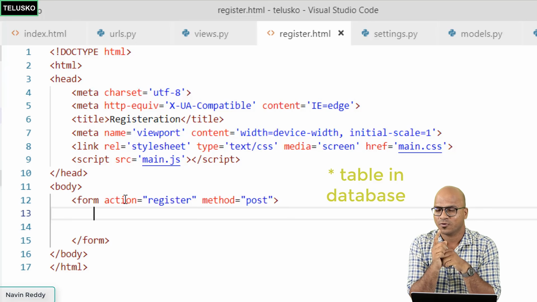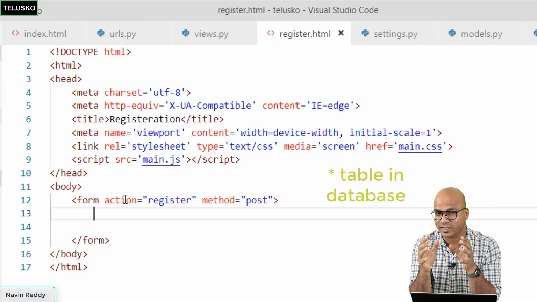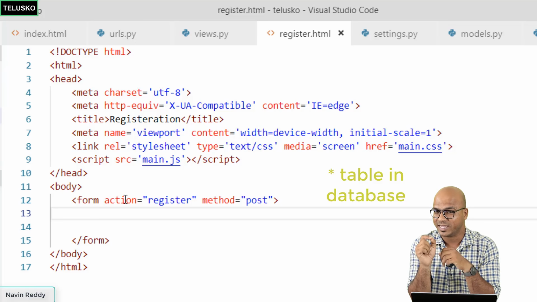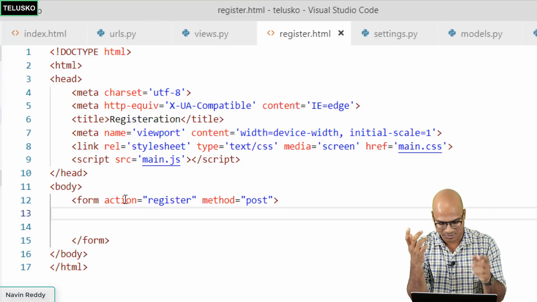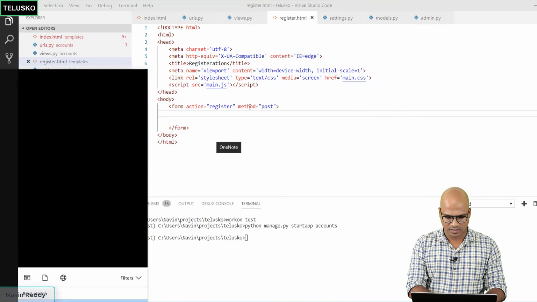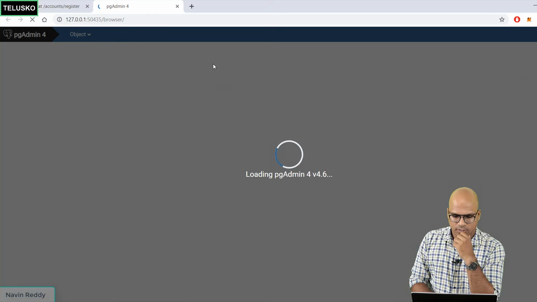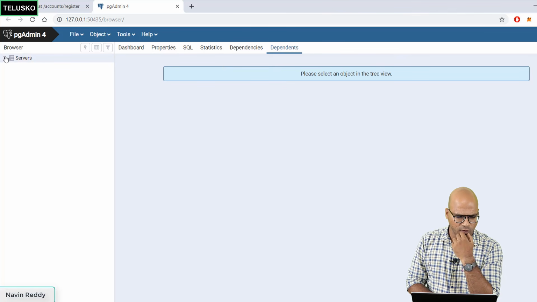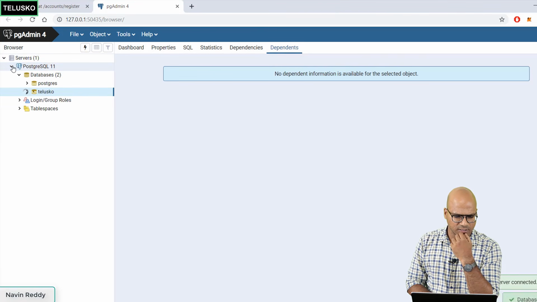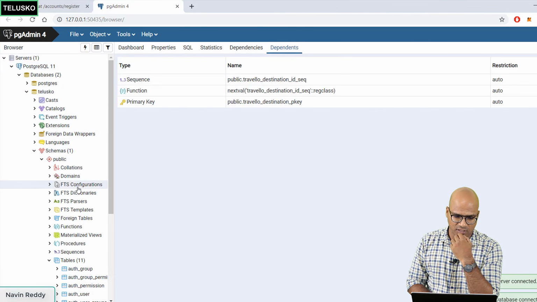If you remember, when we talked about migration, it created a lot of tables in your database. One of the tables is for users, right? It's so simple. Let's see if that works. Let's go to PgAdmin just to verify if we have the database available or table available. So when I open my PgAdmin, if I go back to the database, where is that? Is it Postgres 11? Yes, in that we have the Telusko database.